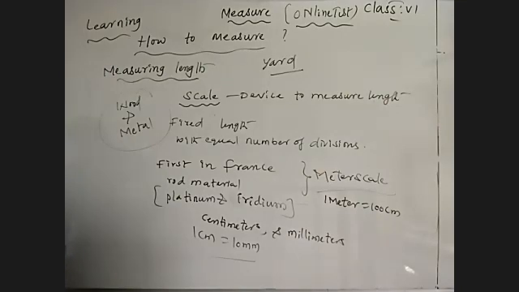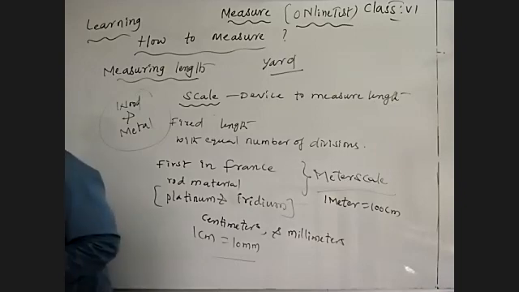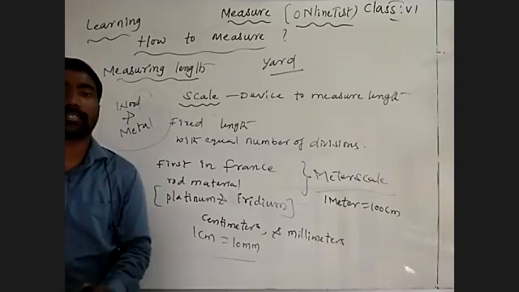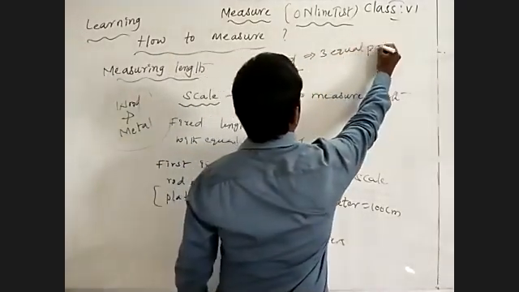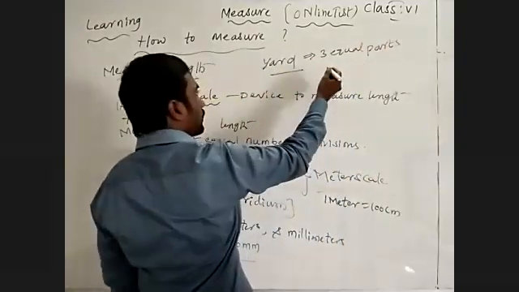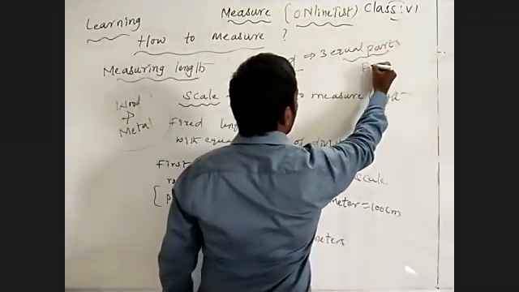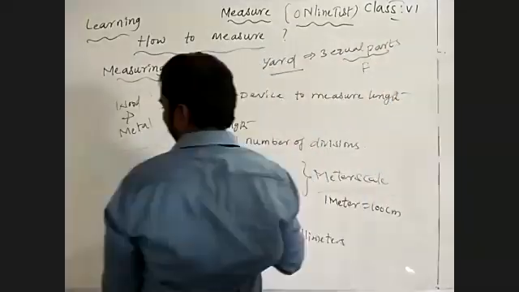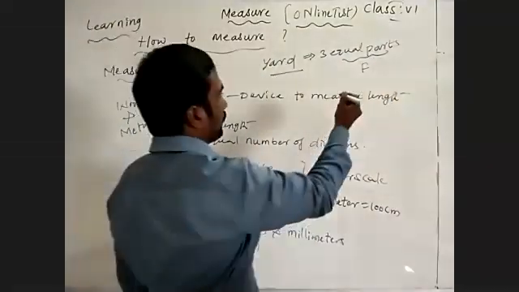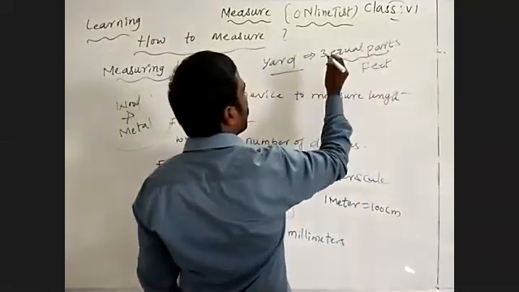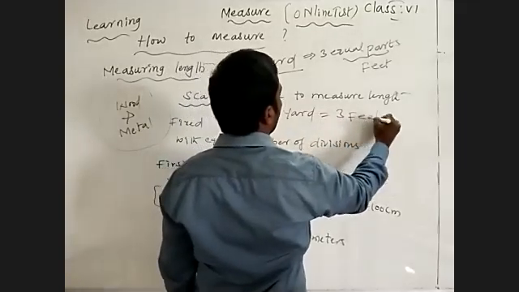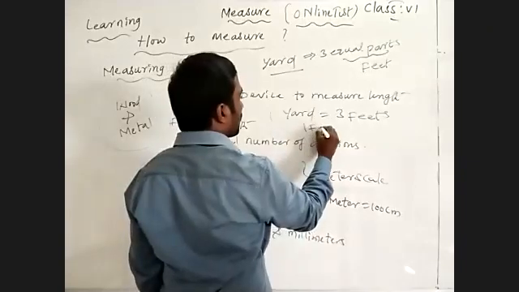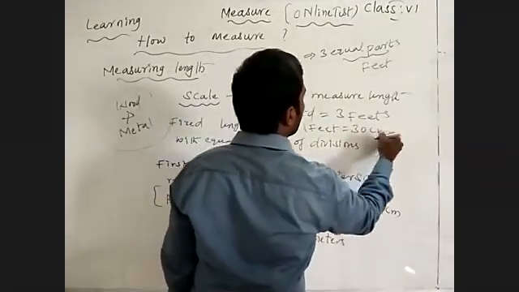How were they equal? They divided it, and each part was called a foot. The cubit was divided into 3 equal parts, and each equal part they decided was 1 foot. Each equal part is equal to 1 foot. So one cubit is equal to 3 feet, and 1 foot is equal to 30 centimeters.